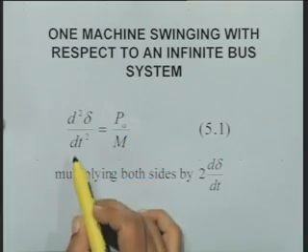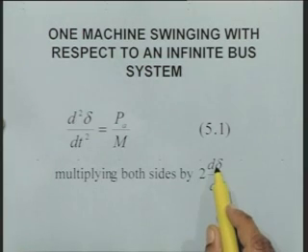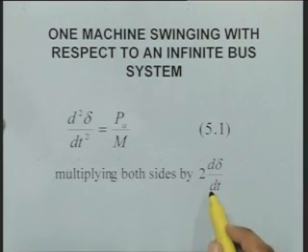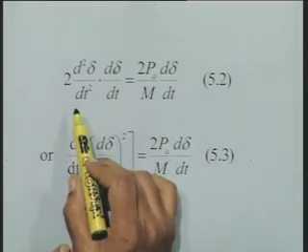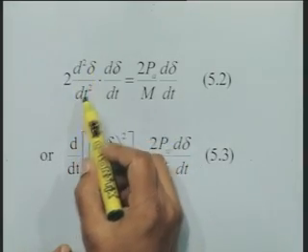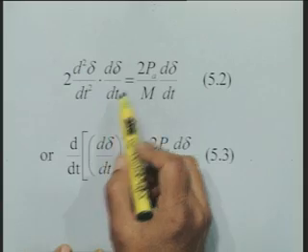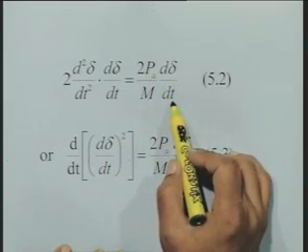Now, you multiply both sides of this equation by a term 2 d delta by dt. When we multiply both the sides by this term, we get the equation in this form: 2 times d2 delta by dt2 into d delta by dt equal to 2 times Pa by M d delta by dt.